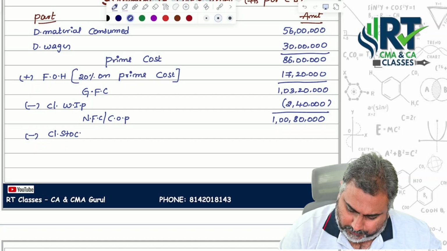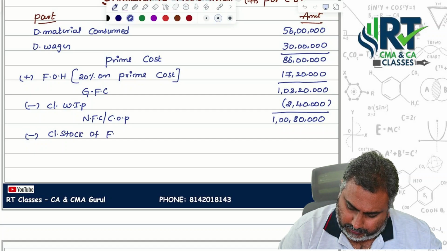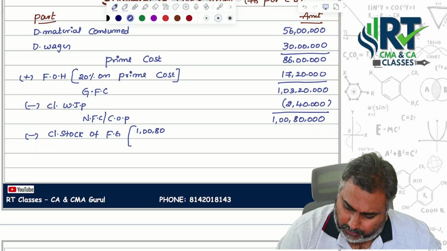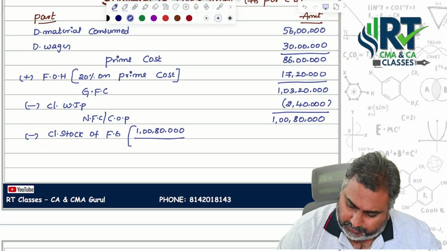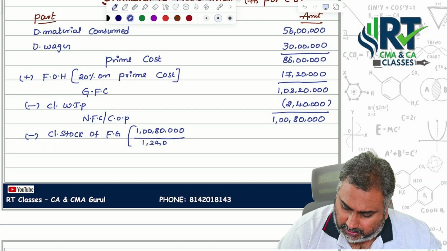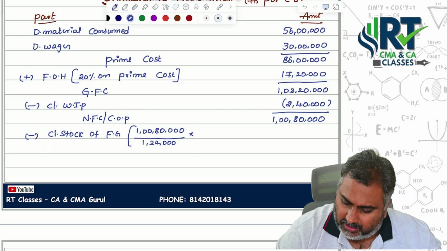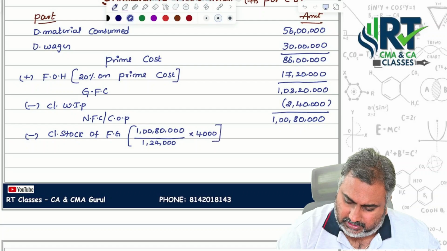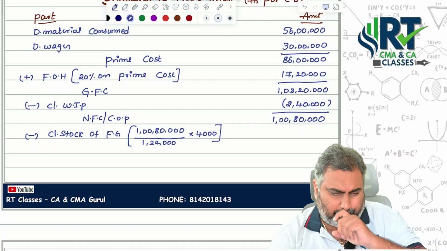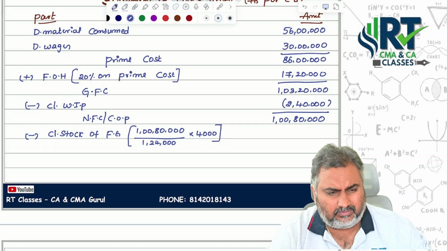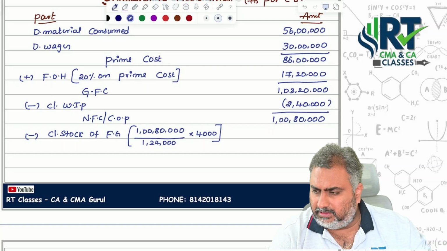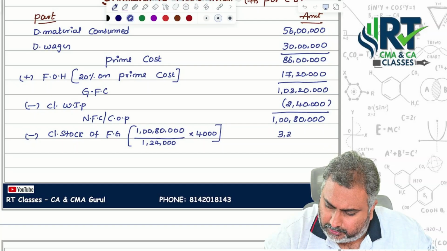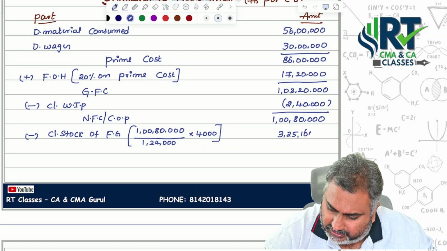Now, less closing stock of finished goods. I already told you, closing stock of finished goods should be valued based on cost of production per unit. Your total cost of production was 1,80,000, and you totally produced 1,24,000. Here you have working notes reference also. Then you are getting 3,25,160 rupees.